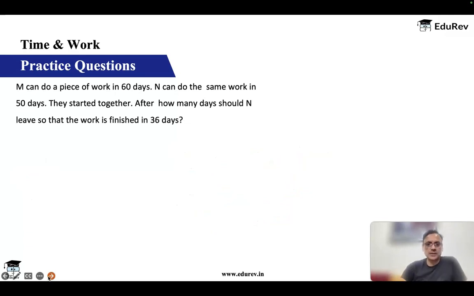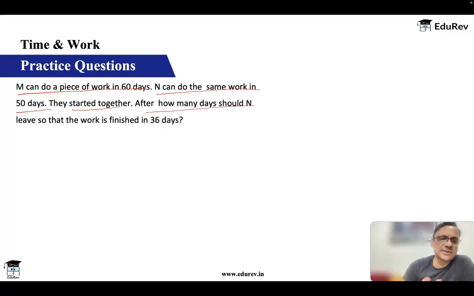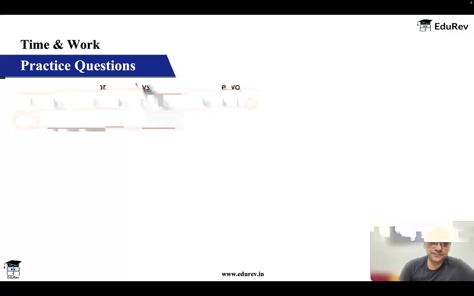Okay, let's look at one more variation. M can complete a piece of work in 60 days. N can do the same work in 50 days. They started together. After how many days should N leave? This is very similar to what we had done earlier, right? So that the work is finished in 36 days. N leaves. Okay, that means M continues throughout.